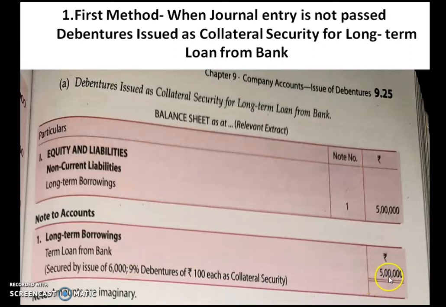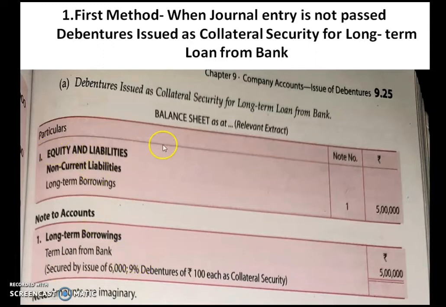That amount you will write here, and as a narration to this you have to write secured by issue of 6,000 9% debentures of ₹100 each as collateral securities. This information will be provided in your question itself. Okay, these amounts are imaginary. So this is how you have to show it in your balance sheet.